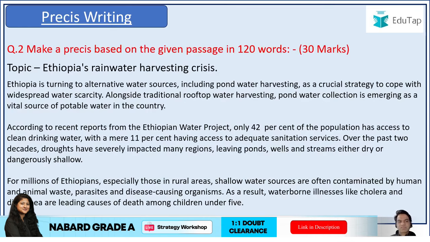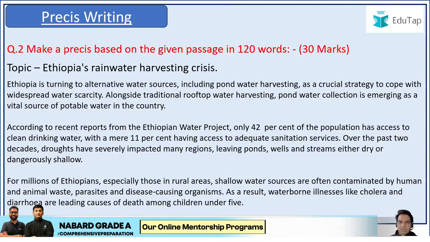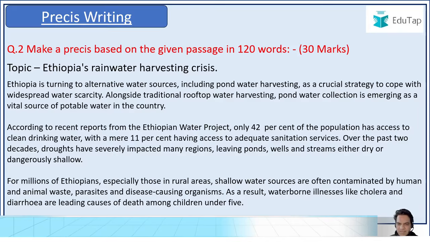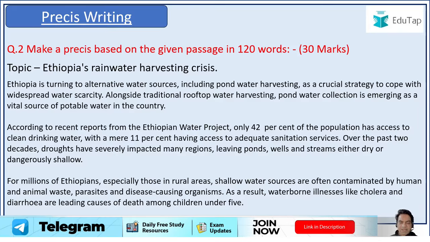Let's come to the second question, guys. Precis writing. The main title of the passage was a case study of Ethiopia's rainwater harvesting crisis, right? So this was a case study, and that was the passage that was given to the aspirants, and they had to make a 120-word Precis, which is worth 30 marks.